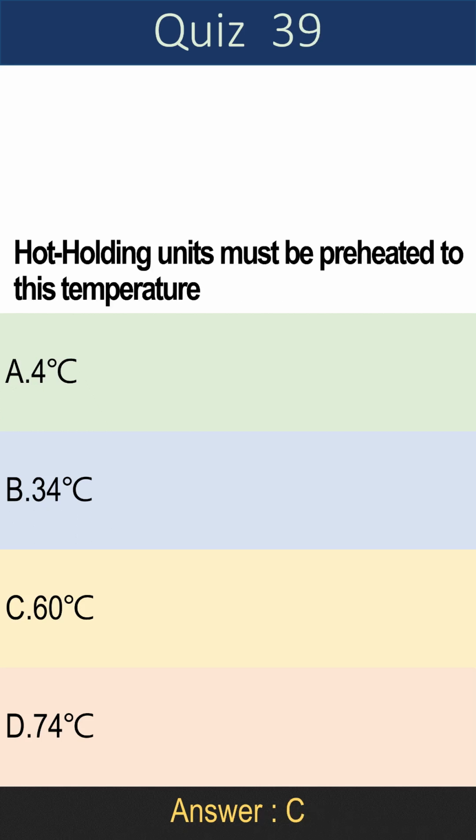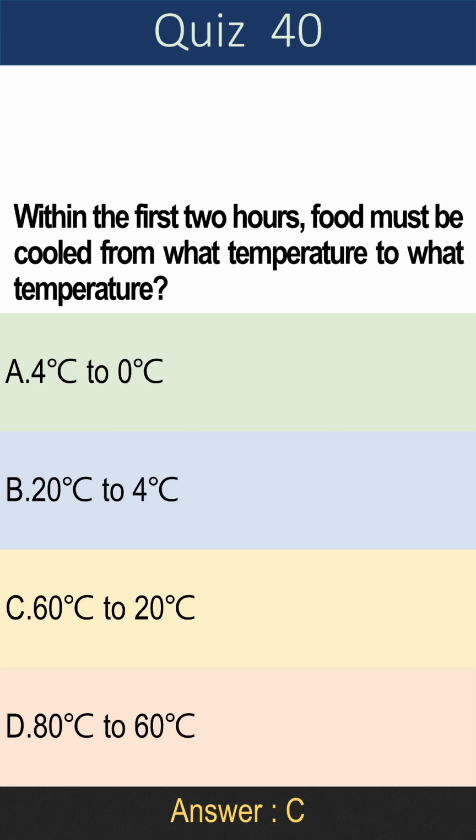Question 39. Hot holding units must be preheated to this temperature. A. 4 degrees Celsius. B. 34 degrees Celsius. C. 60 degrees Celsius. D. 74 degrees Celsius. Answer is C. 60 degrees Celsius.